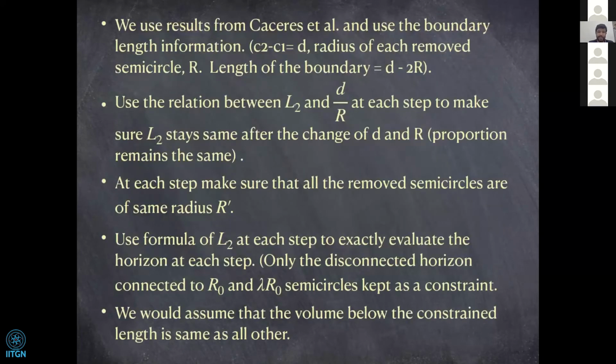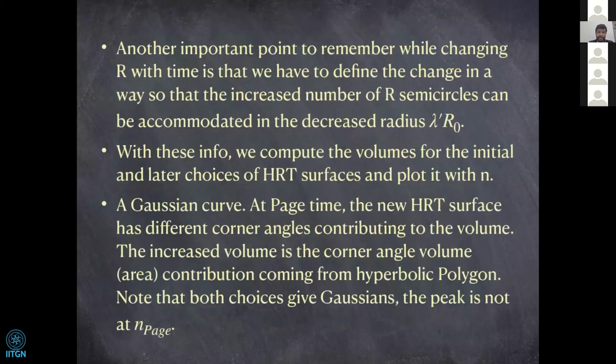The way we do that is to make sure that when lambda prime r0 is decreasing, since the bigger black hole is evaporating, we decrease the radius of the smaller semicircles at an increasing rate, so that we can accommodate a larger number of smaller semicircles in a decreasing lambda prime r0.